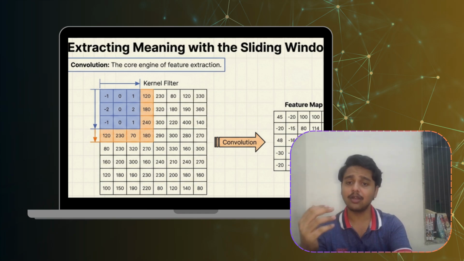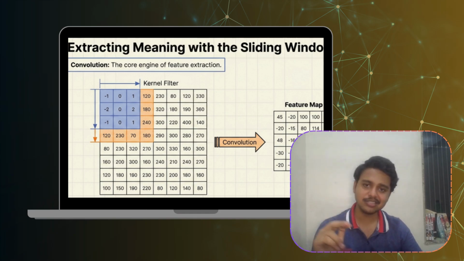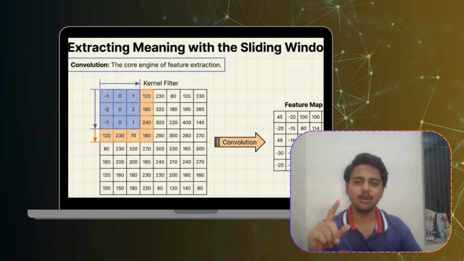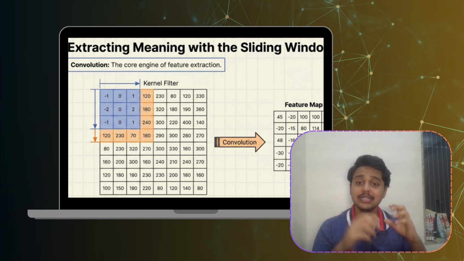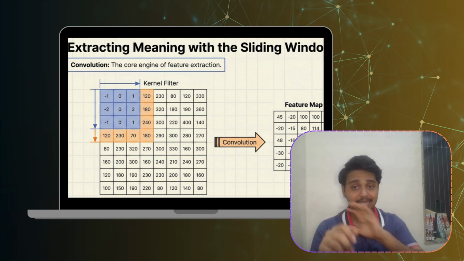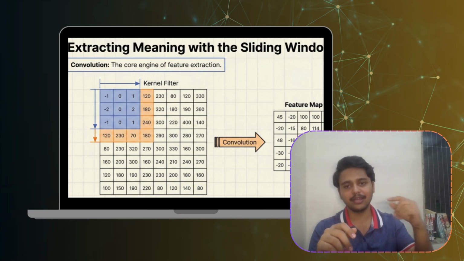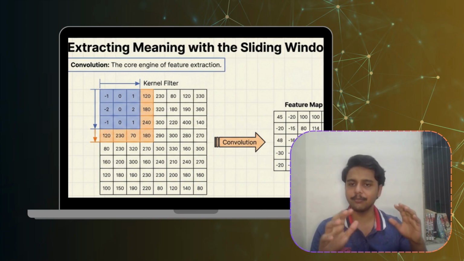Moving on, now comes the heart of CNNs, that is the convolution. This is where the learning begins. A small filter called a kernel slides across the image. As it moves, it performs mathematical operations. The goal is simple.